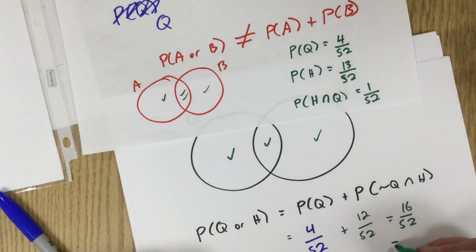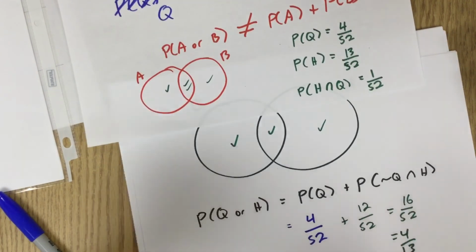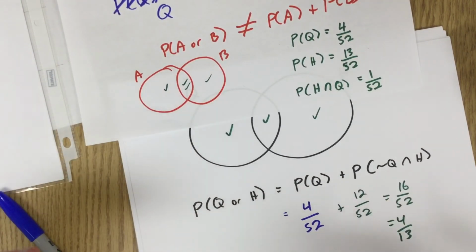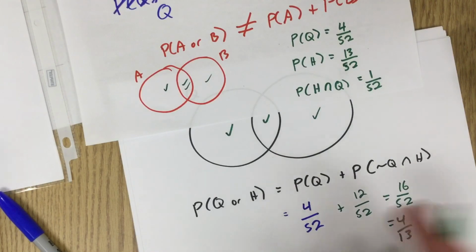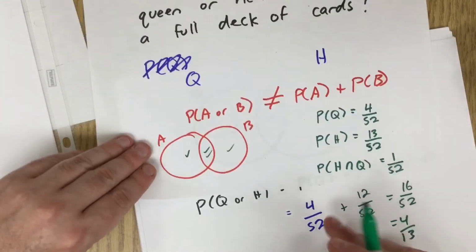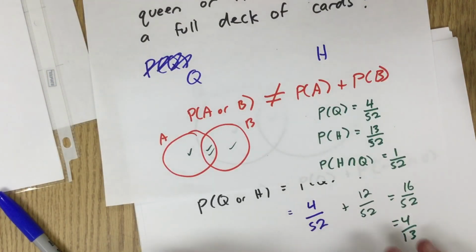Which of course turns into 4 over 13. The overall point is, if it's mutually exclusive, then you could just add them up. If it's not mutually exclusive, like our queen and our heart, then we have to be careful.